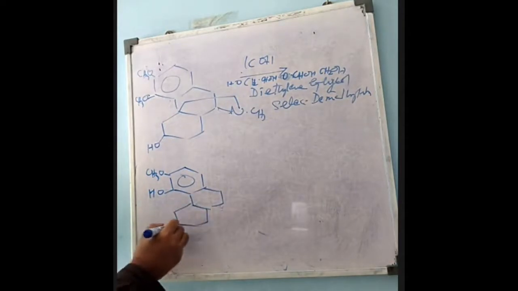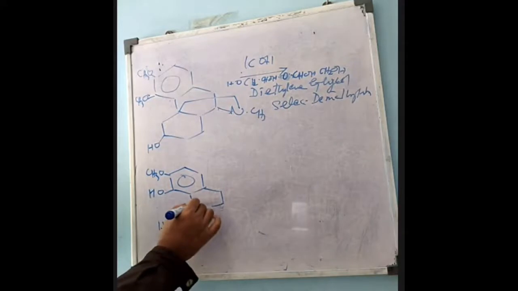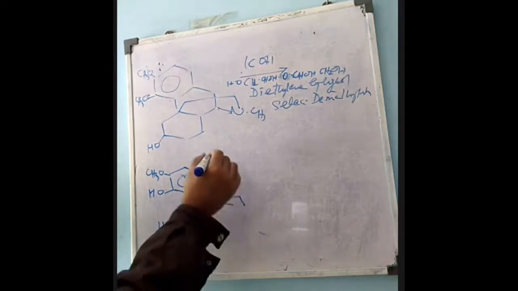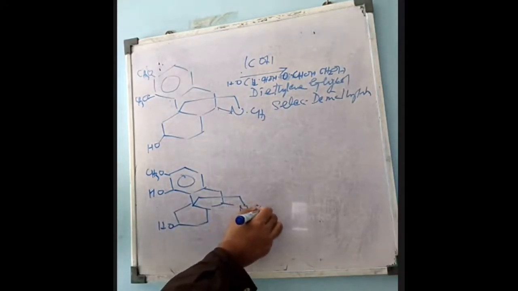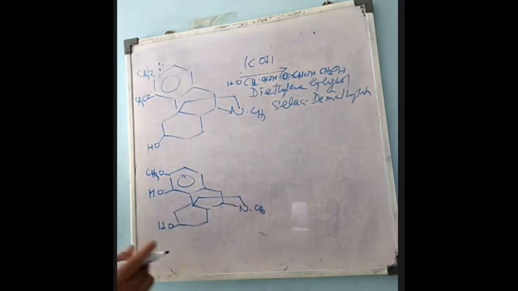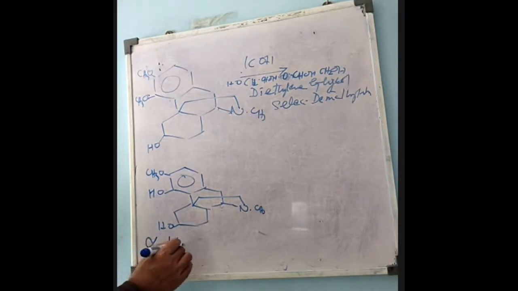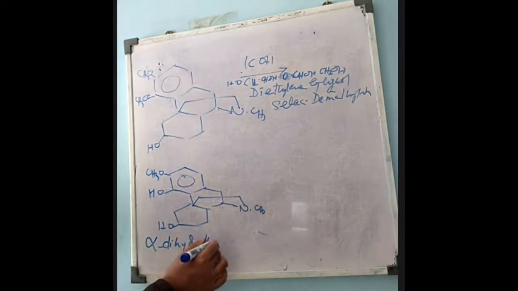Here OH, C, and CH3. This compound is obtained. And actually this is known as alpha dihydrothebainol.